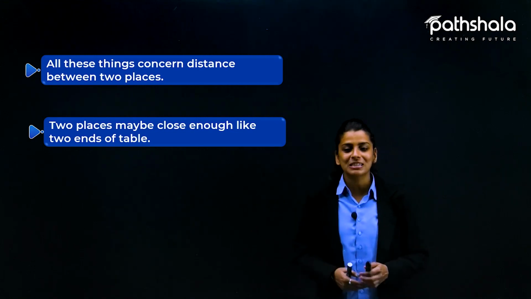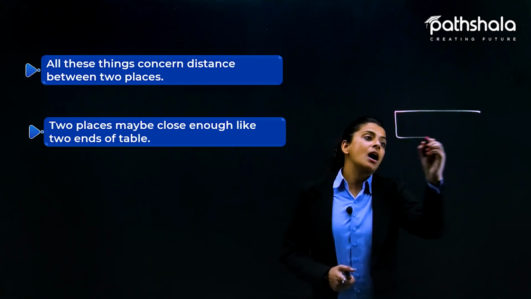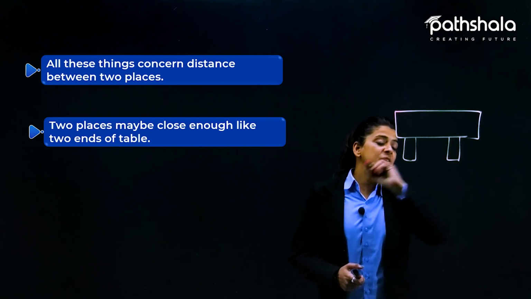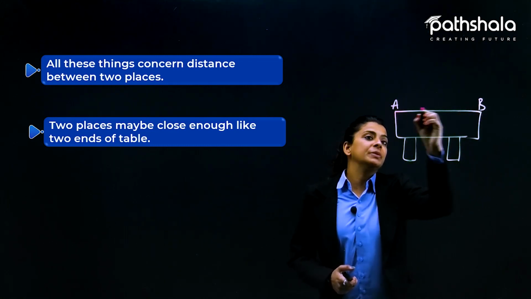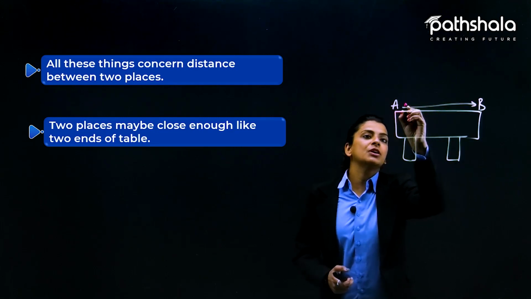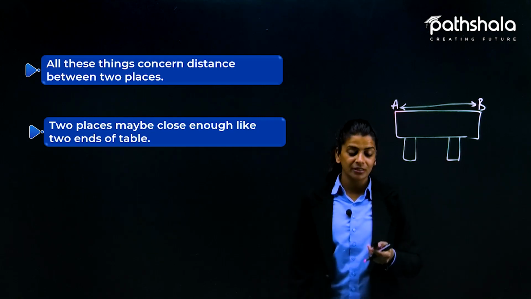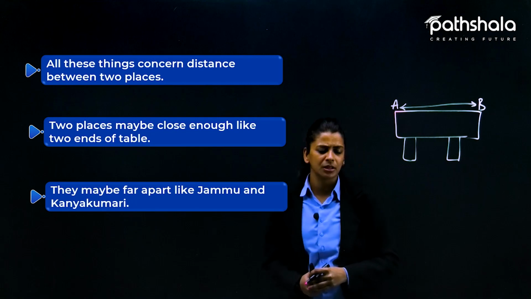So for example, two places may be close enough like two ends of table. For example, this is the table. अगर हमें measurement ही करनी है तो वो कोई चीज close measurement भी हो सकती है. For example, from measuring point A till point B. So this is the length we are talking about. So this also requires measurement, as Pahili and Bojo did, right? Or they may be far apart like Jammu and Kanyakumari.